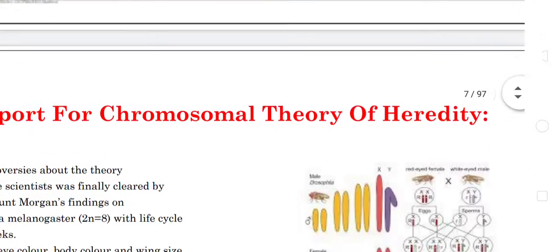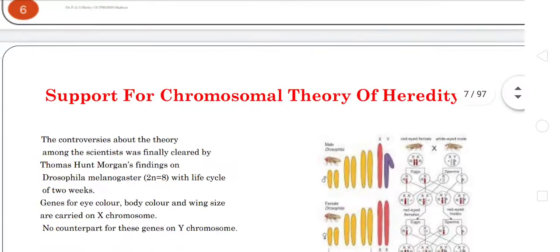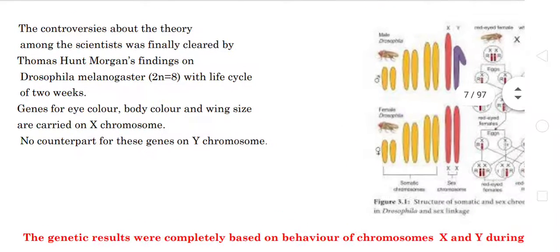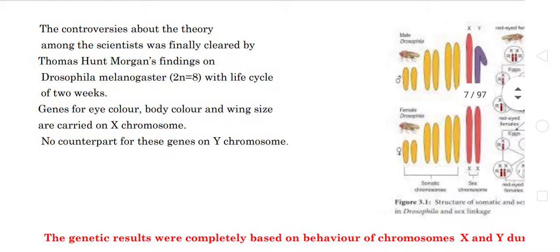Next we move on to the supports for the chromosomal theory of inheritance. This chromosomal theory had different controversies raised by different scientists. At last, this debate was cleared by the scientist Thomas Hunt Morgan in the year 1910 with the help of Drosophila melanogaster, which is nothing but the fruit fly.